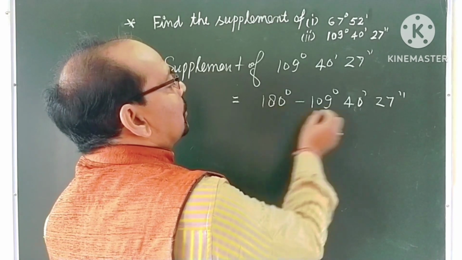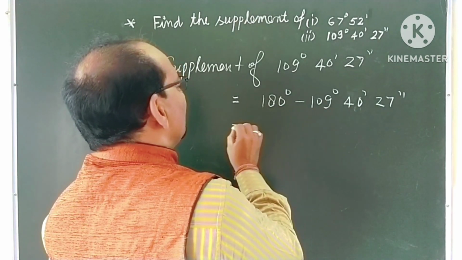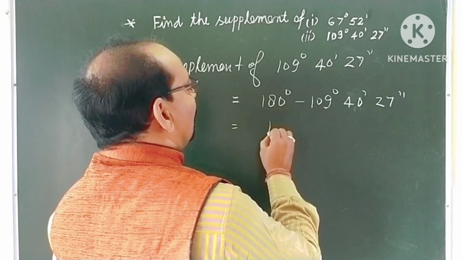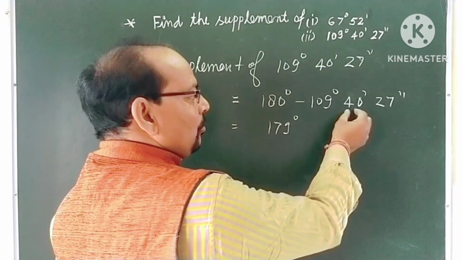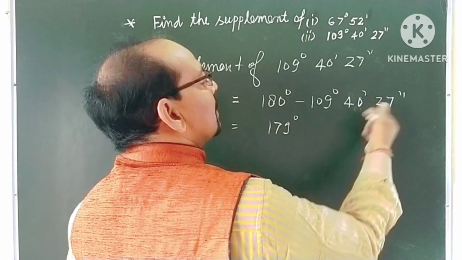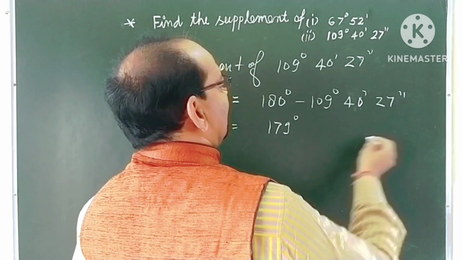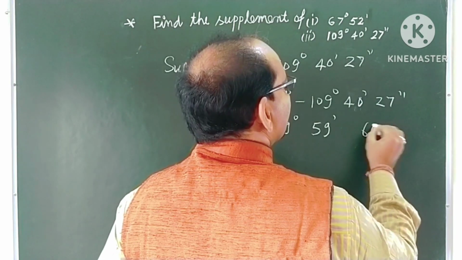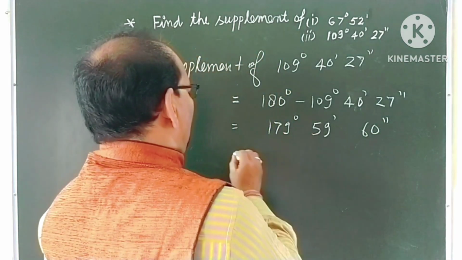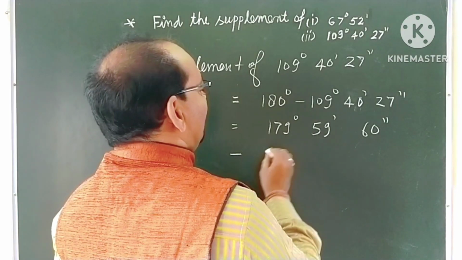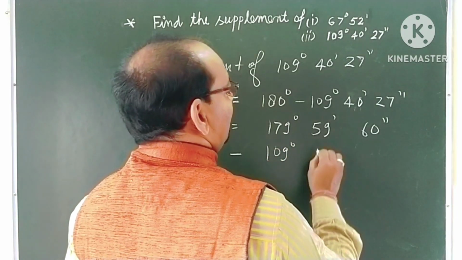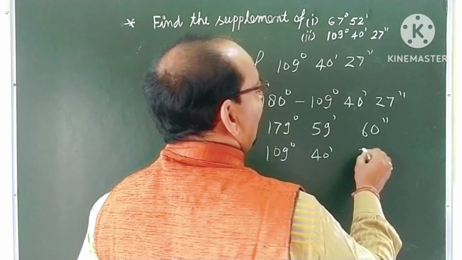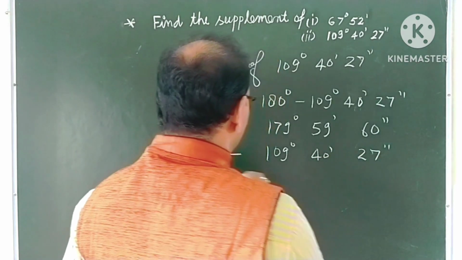This change into this and this form. There will be 180 change into 179 degree, and 1 degree change into minute, and 1 minute change into second. Therefore, it will be 60 seconds. Therefore, it will be 109 degree, 40 minutes and 27 seconds.